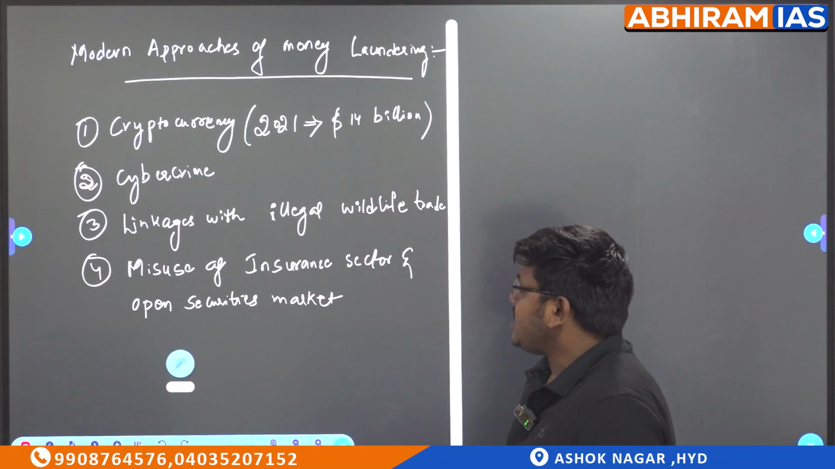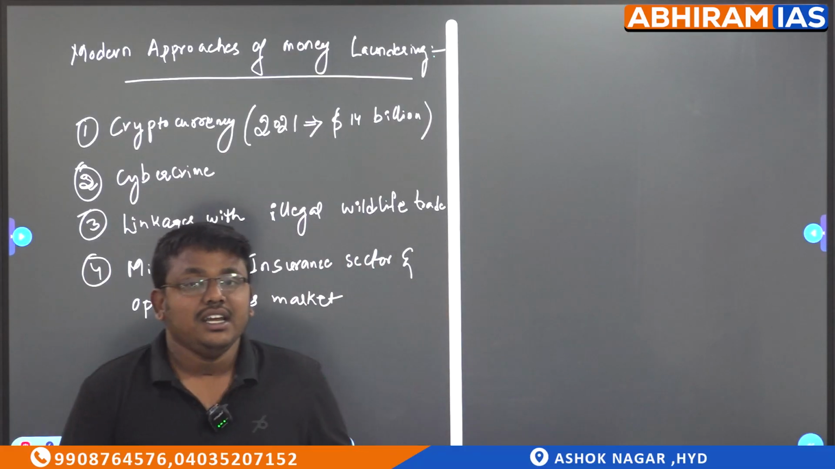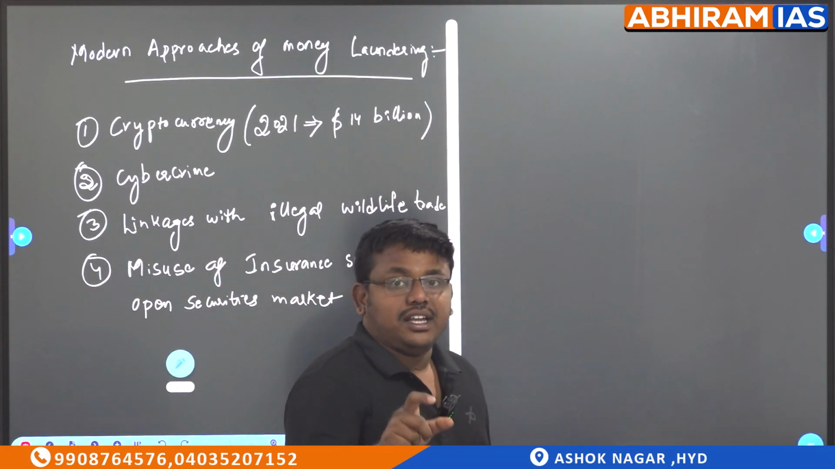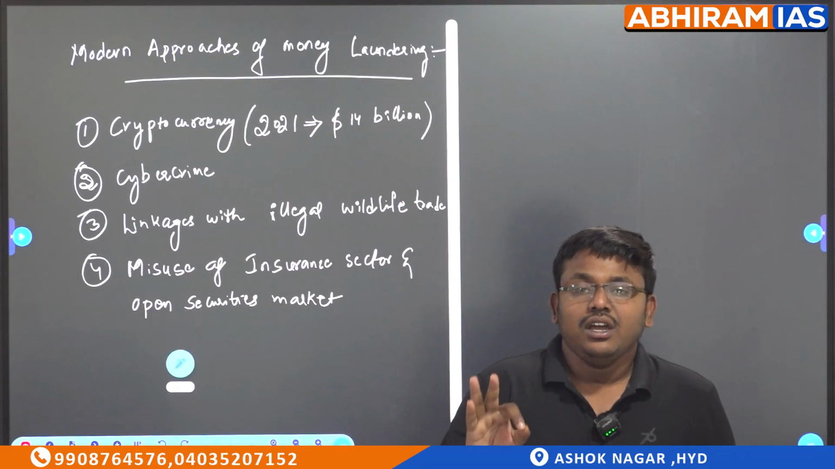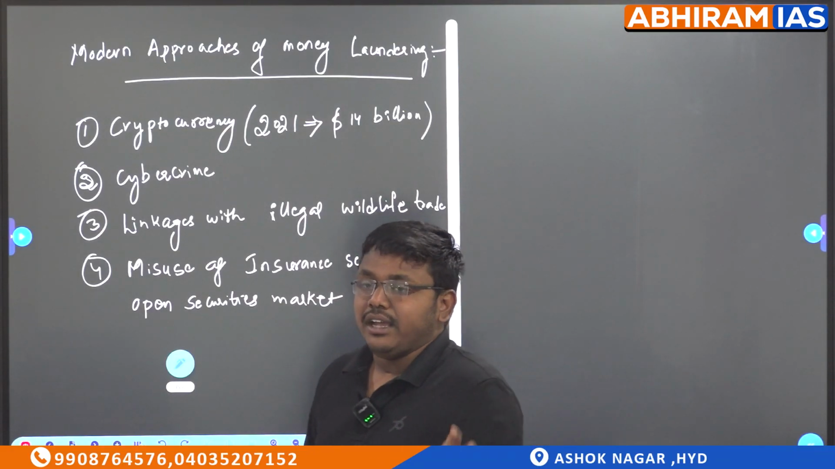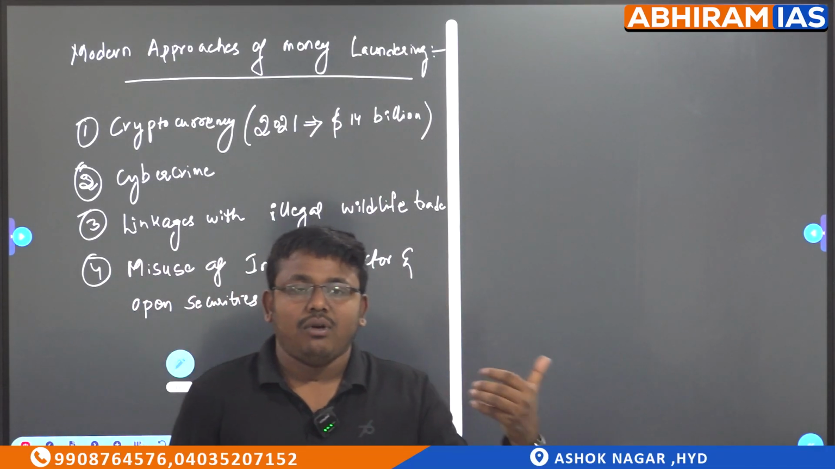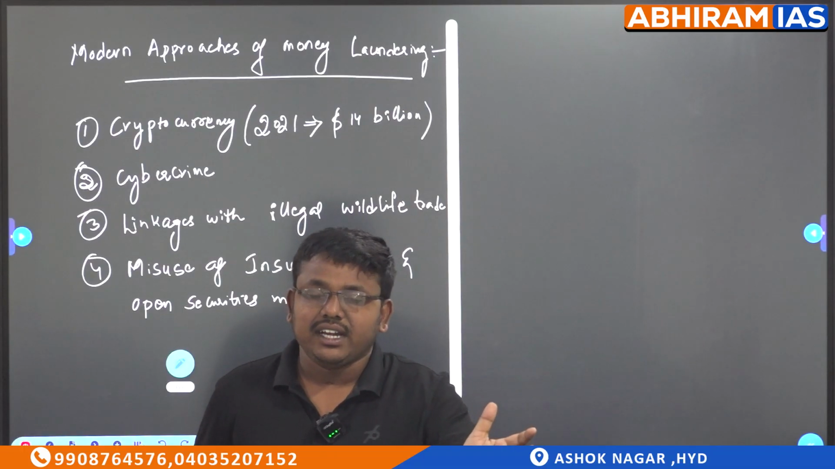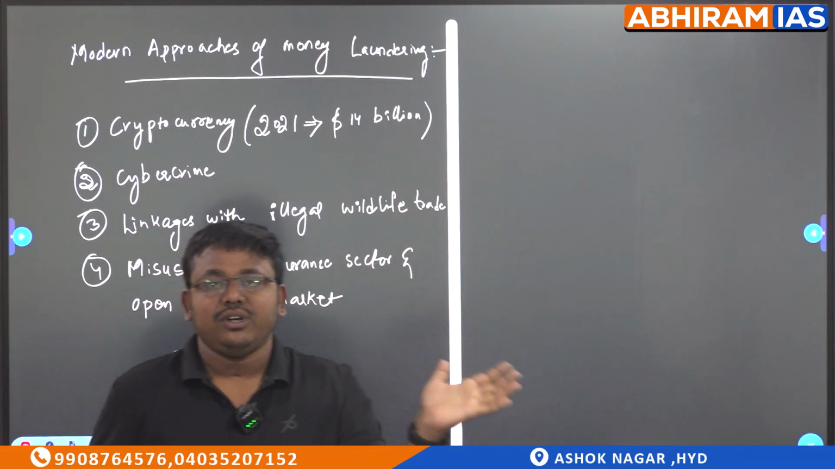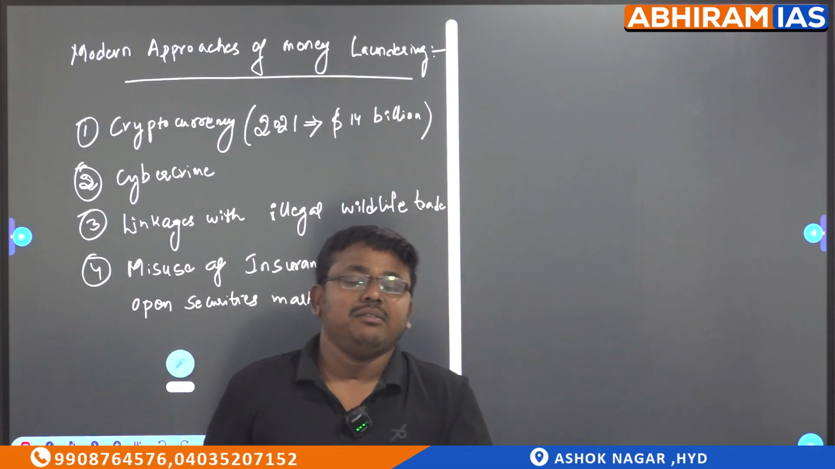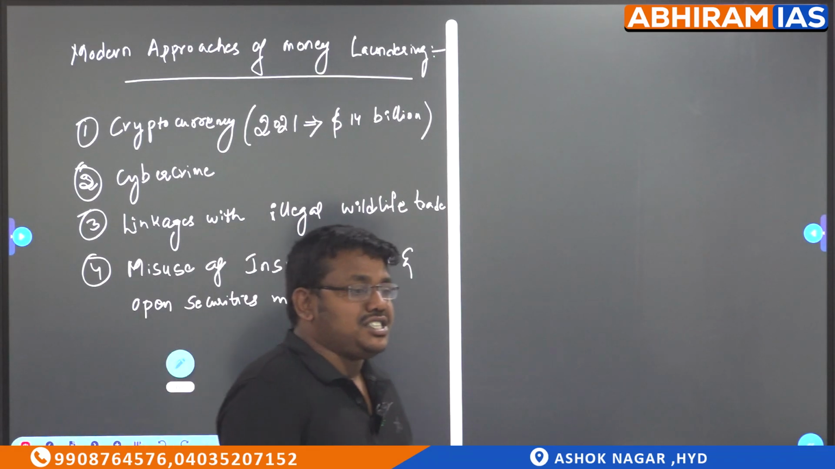Now, the fourth and last point is misuse of the insurance sector and open security market. So what is this here? Here you will have P notes, that is participatory notes, or any other securities, derivatives. Here you can see your money in the open market. In all these cases, whatever bonds are present, they will be investing directly, and from those channels they will turn dirty money into clean money, and they will be using this clean money. So that is called money laundering. So these are the modern approaches, and previously we have seen the traditional approaches.